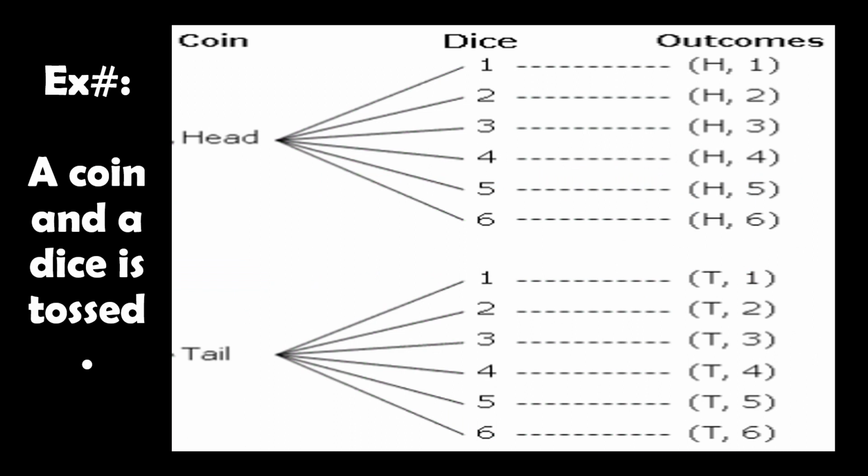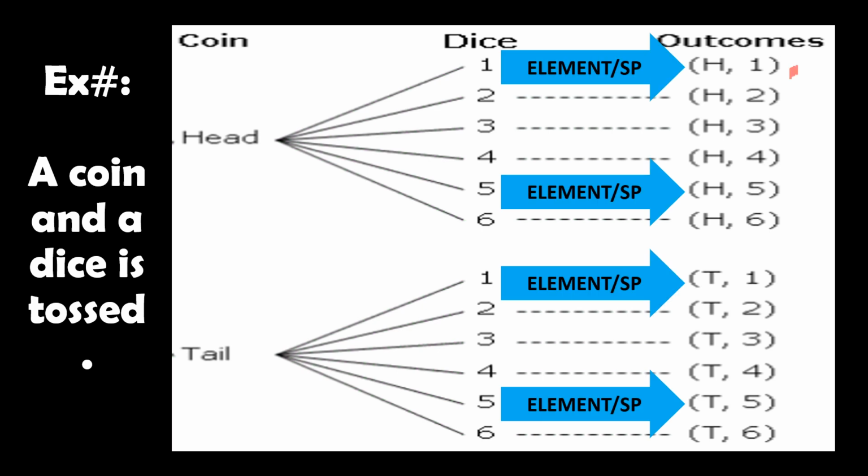In this example, a coin and a dice is tossed. Ano yung mga elements niya? So, bawat isa niyan ay elements. So, head and 5, tail and 2, tail and 4, lahat yan, bawat isa dyan. So, what we call an element.